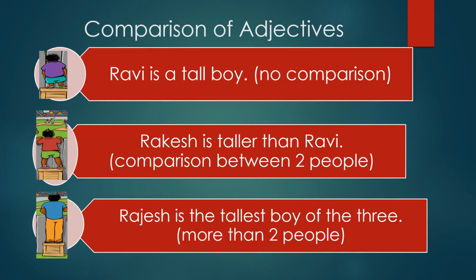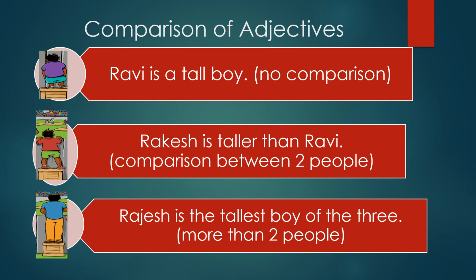Now read these sentences. Ravi is a tall boy. What kind of boy Ravi is? He is tall. This is a simple sentence. Here there is no comparison as the noun boy is described, that he is tall. These types of sentences are called positive degree, where we do not compare.